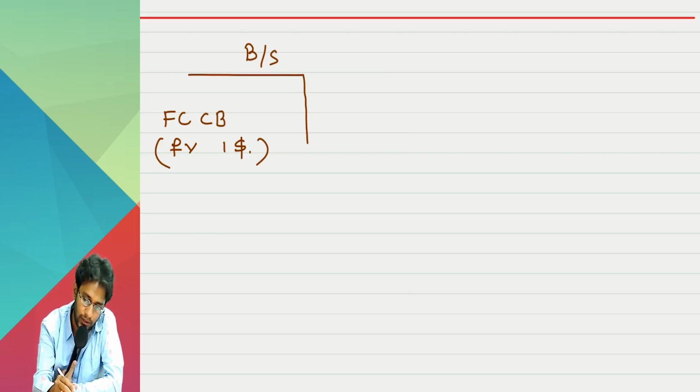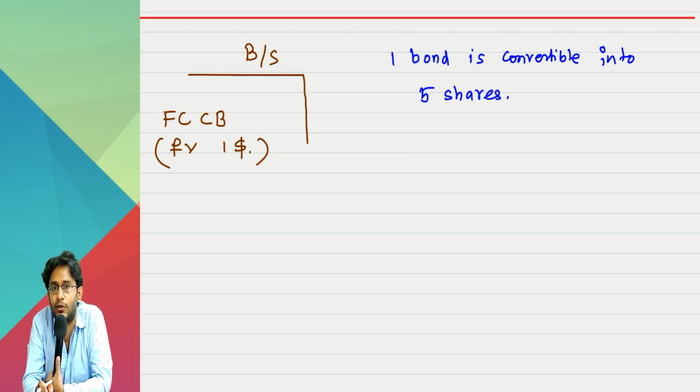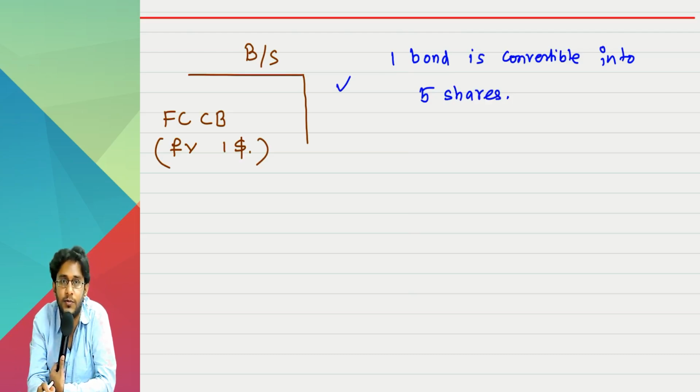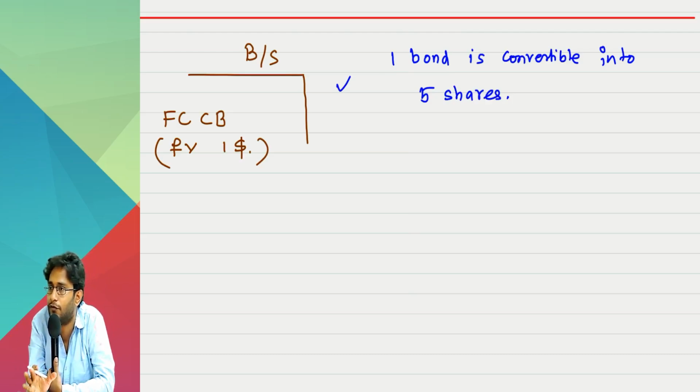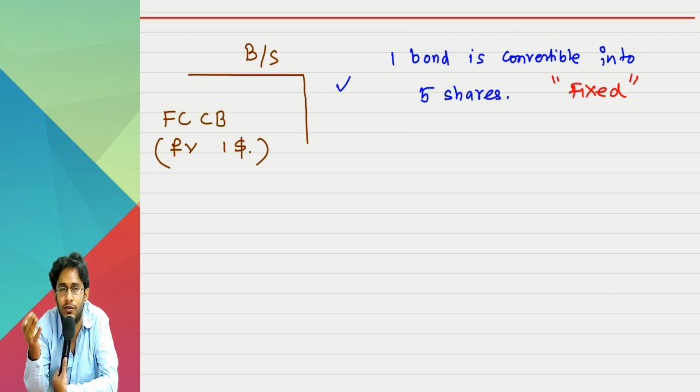Now, if I tell you that one bond is convertible into 5 shares, tell me, number of shares to be issued is fixed or variable? Clear, sir. Each bond is convertible into 5 shares. Fixed. FTF test definitely will be passed because money is already received. Number of shares to be issued is fixed. Pakka equity instrument, no doubt.